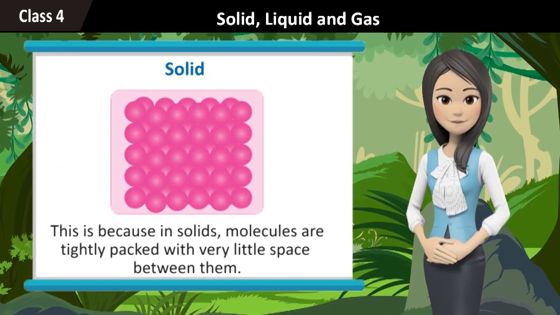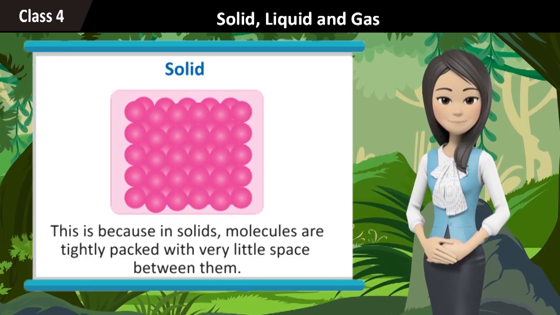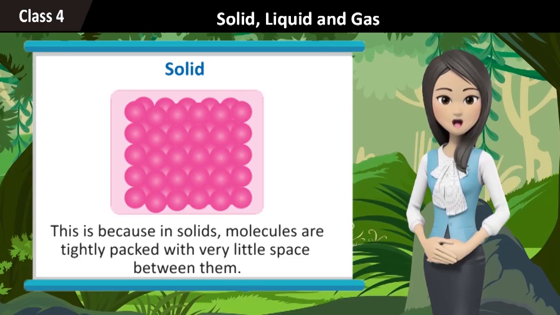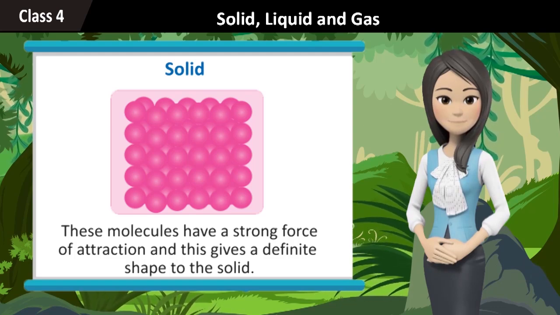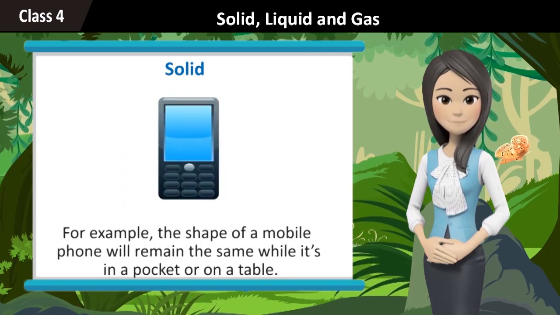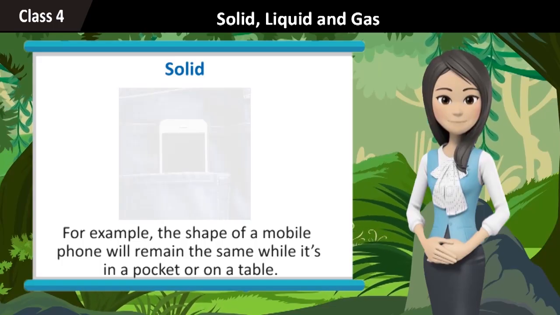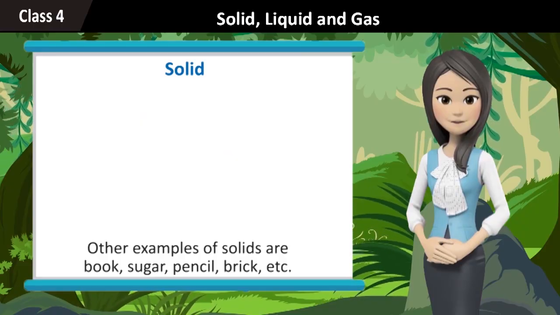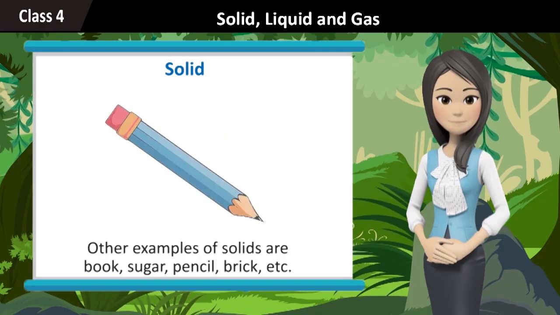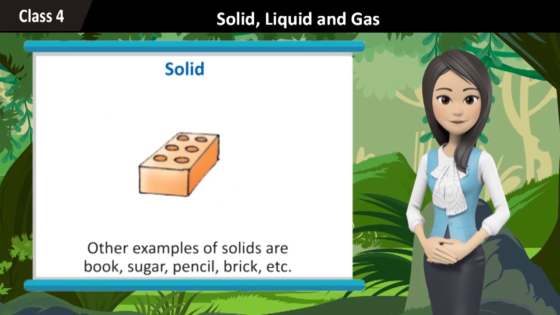This is because in solids, molecules are tightly packed with very little space between them. These molecules have a strong force of attraction, and this gives a definite shape to the solid. For example, the shape of a mobile phone will remain the same while it is in a pocket or on a table. Other examples of solids are book, sugar, pencil, brick, etc.